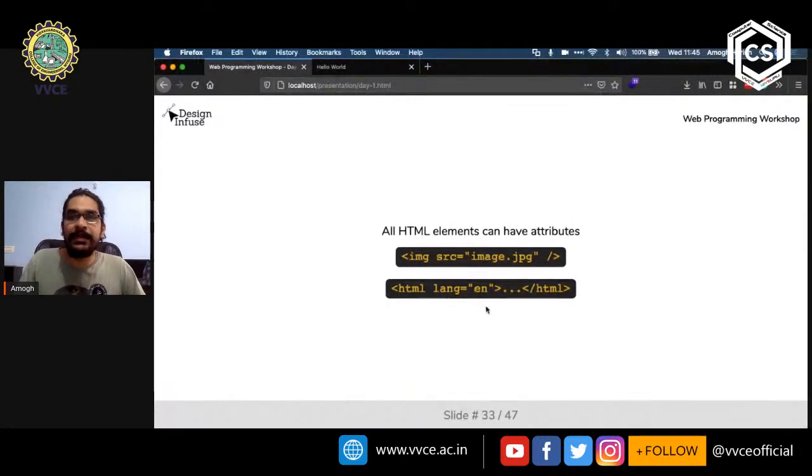En is one of the ISO standards for denoting English. So we have different things like that. We have English, we have FR for French, then we have ES for Espanol, which is Spanish, and so on and so forth, right?